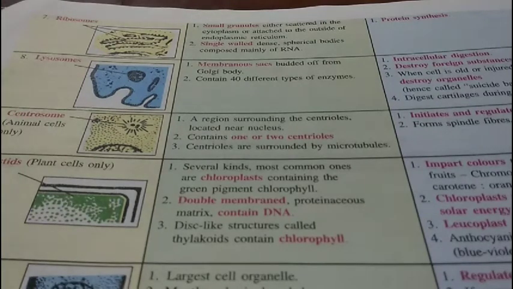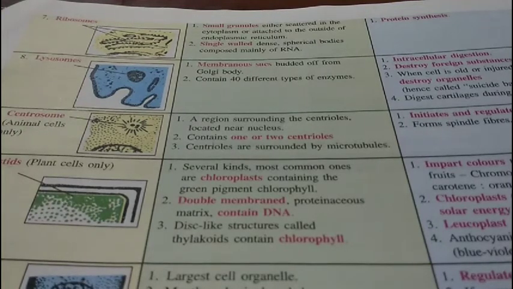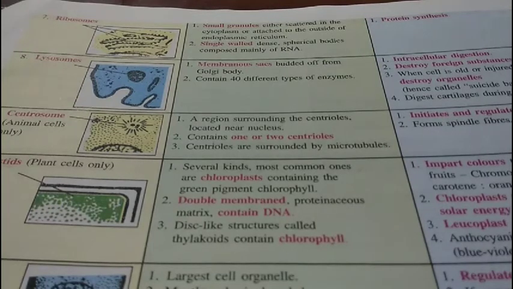Chromatin fibers. Chromatin fibers are a network in the resting stage of the nucleus where they condense into chromosomes during cell division. They help in the manufacture of DNA threads, which are later called chromosomes, and chromosomes carry the hereditary information or the genes which pass from one generation to another.